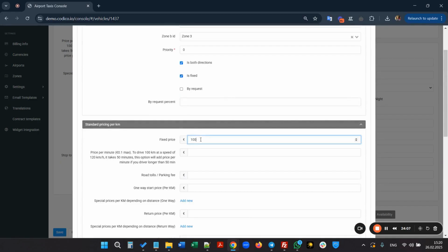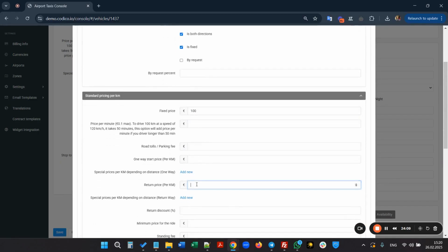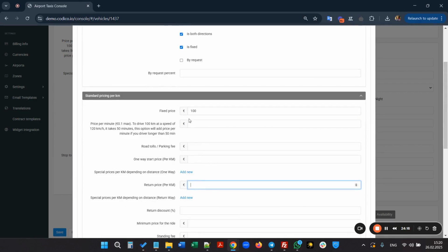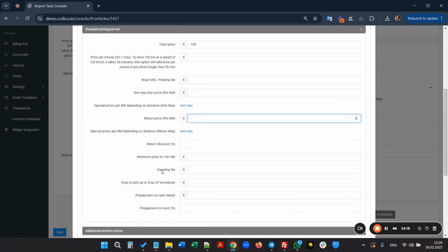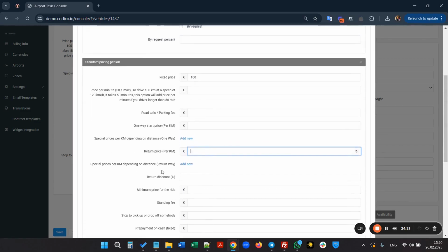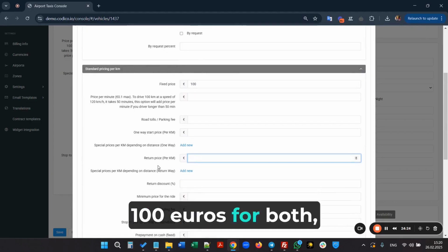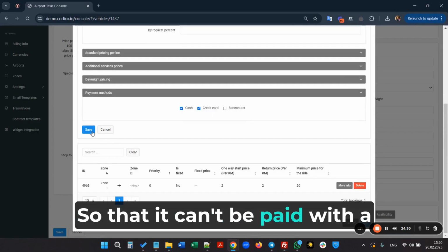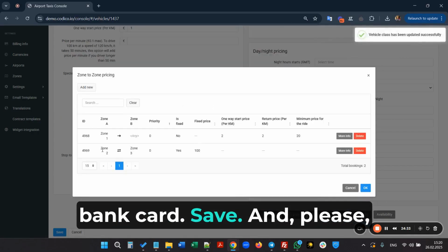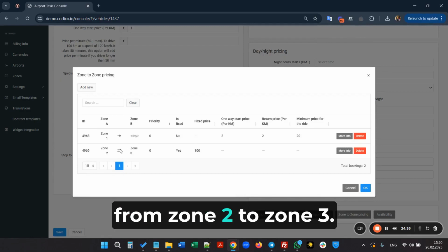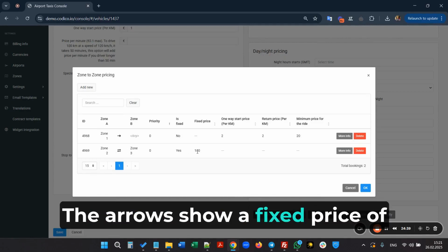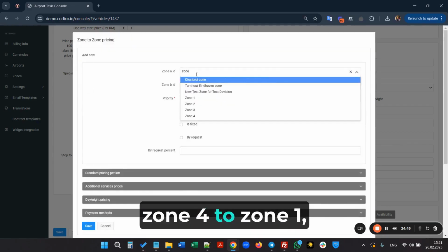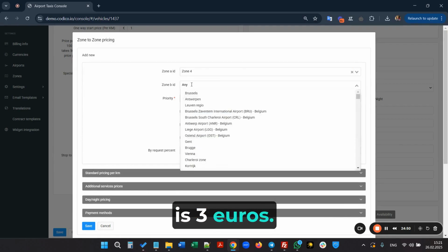And the return trip is also €100. €100 for both there and back, so that it can't be paid with a bank card. Save. And please, from Zone 2 to Zone 3, the arrows show a fixed price of €100 both ways. Also, I want to say that from Zone 4 to Zone 1, the price per kilometer is €3.